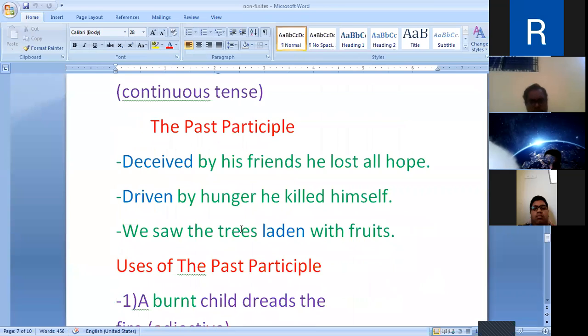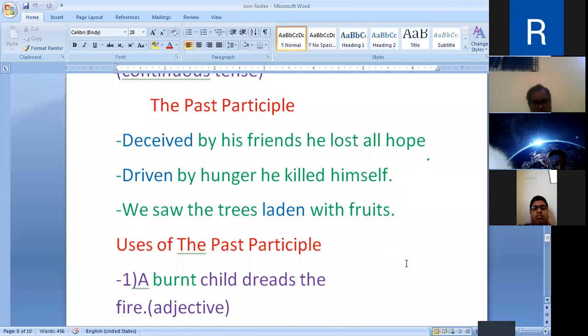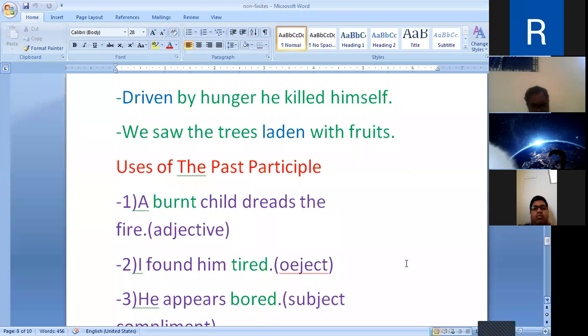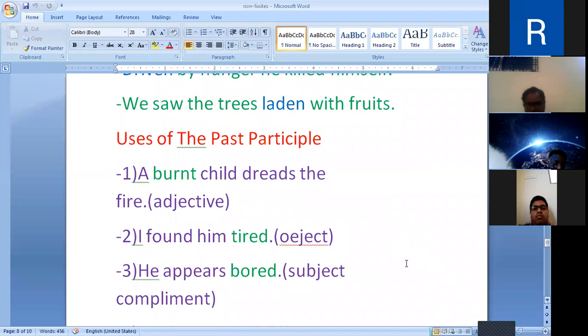We saw the trees laden with fruits, loaded with fruits or covered with fruits or bearing fruits. Laden, third form of the verb. Now, use of the past participle.